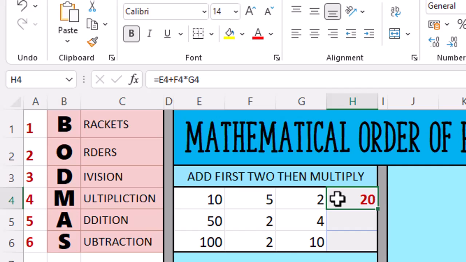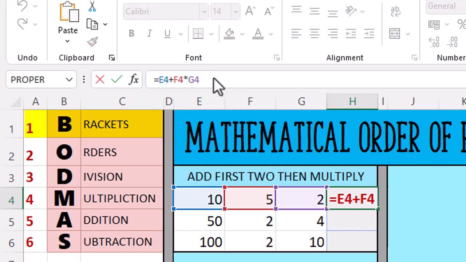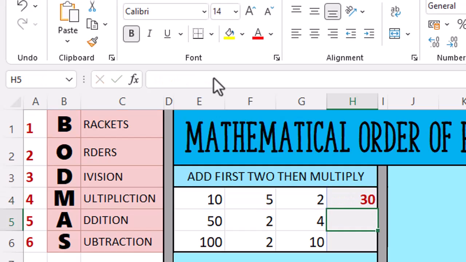Whenever we're grappling with BODMAS, 9 times out of 10, we just need to introduce a pair of brackets somewhere within our formula. Any part of the equation that is inside the brackets, Excel will perform that calculation before the others. Let's edit our formula in the formula bar and fix this issue. We want Excel to add 10 plus 5 first, so that's where the brackets need to go, and then it will multiply by 2.